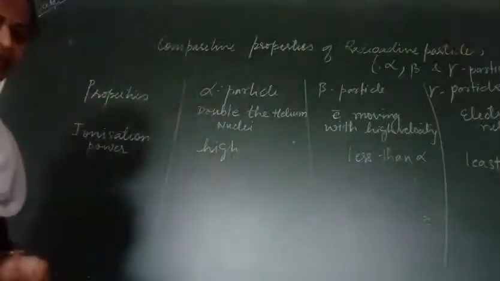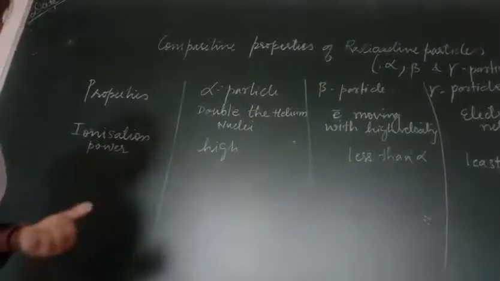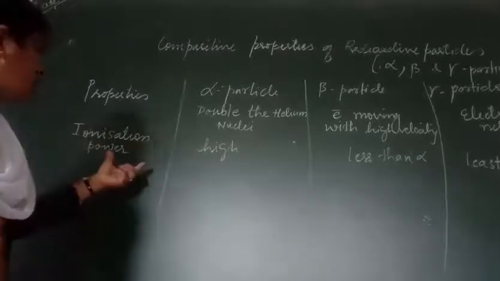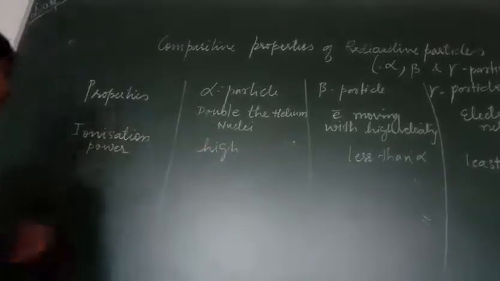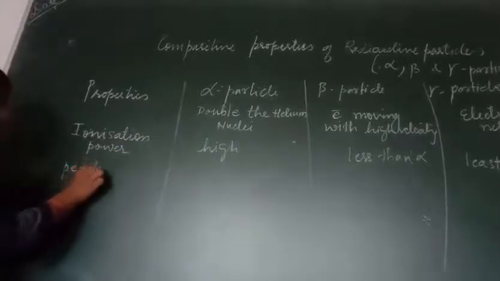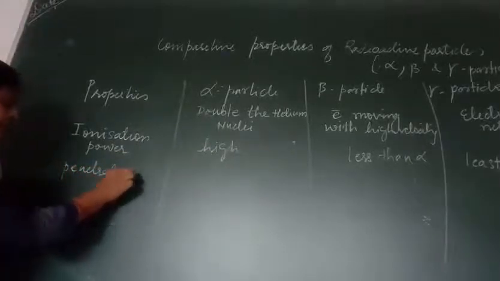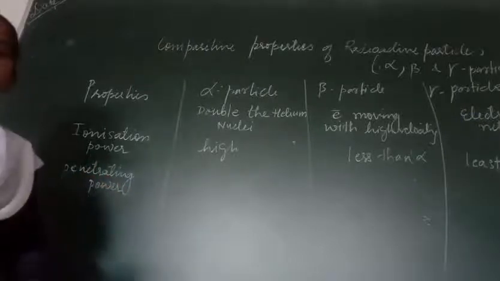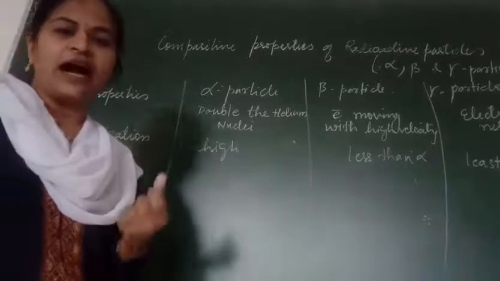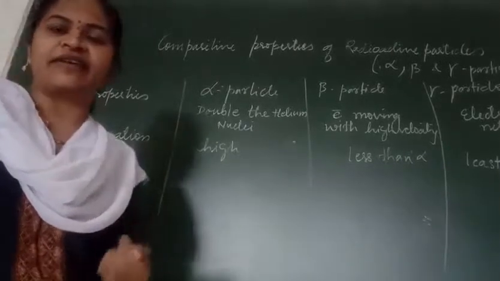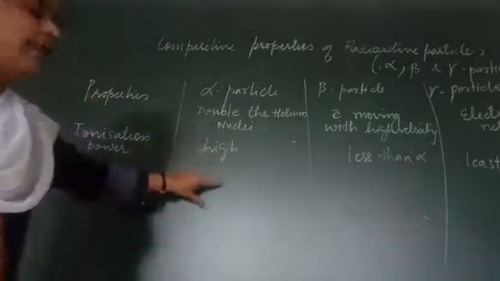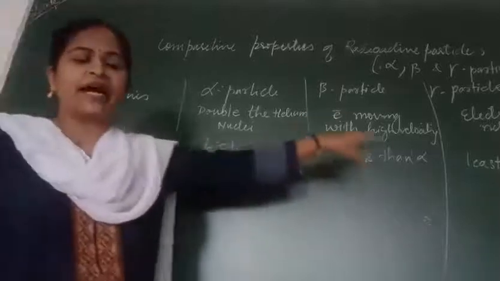Next, speaking about the penetrating power of alpha, beta and gamma. The alpha particle, as it has more mass, although its velocity is less, has a penetrating power that will be less as compared to the beta and gamma particle.